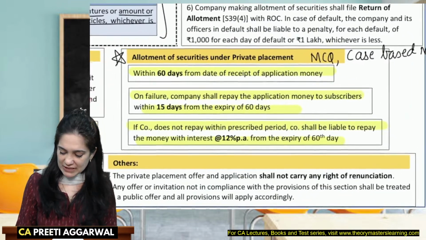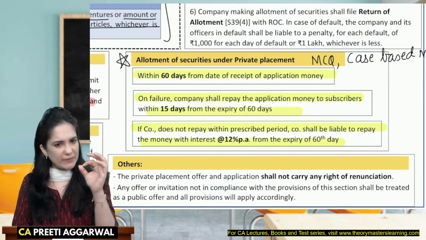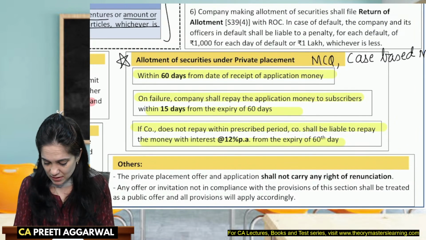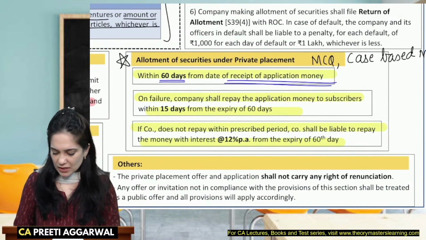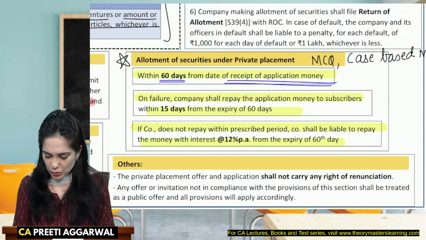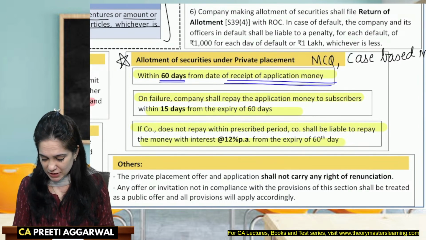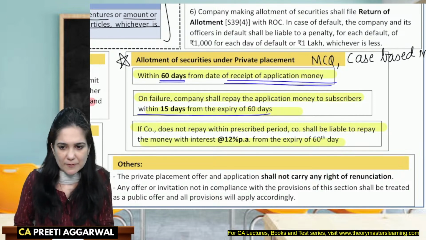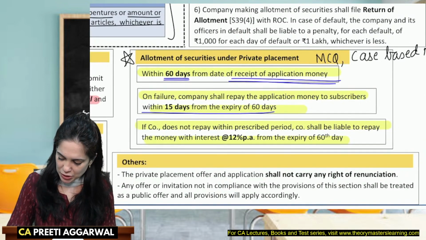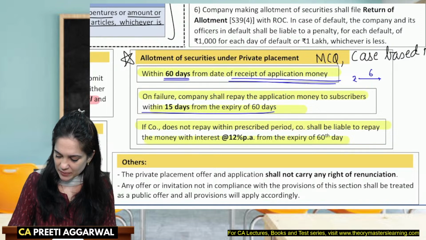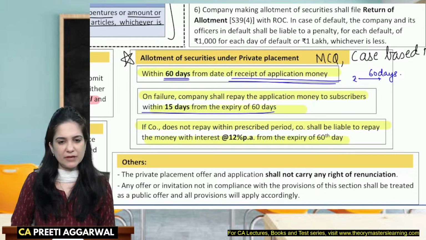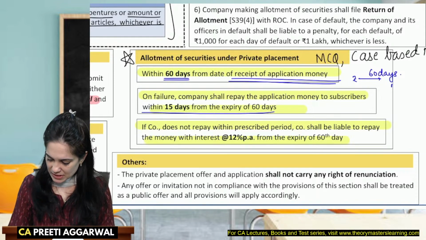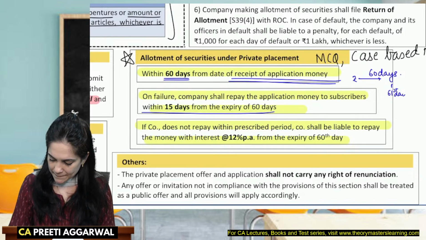Allotment, yes, very important for exam. The allotments under private placement should be made within 60 days from receipt of the application money. And if the company fails to allot, they will repay the application money within 15 days from the expiry of 60 days. So within 60 days from receipt of the application money, I need to allot. And if I fail, then from the 61st day I will calculate: within 15 days, I need to return the money.